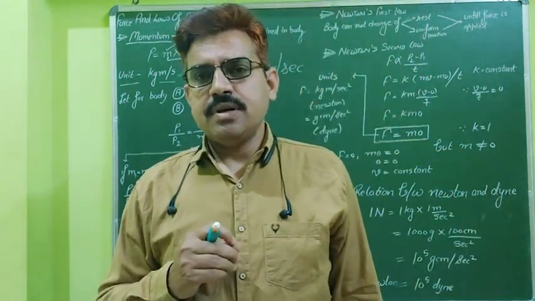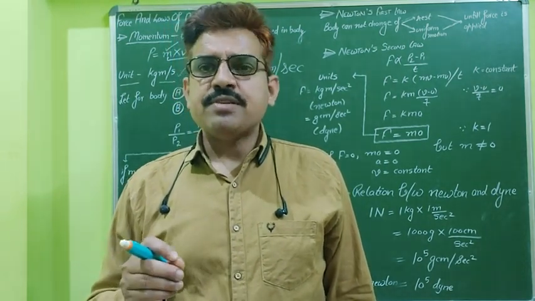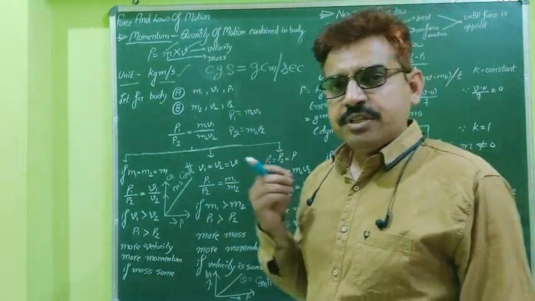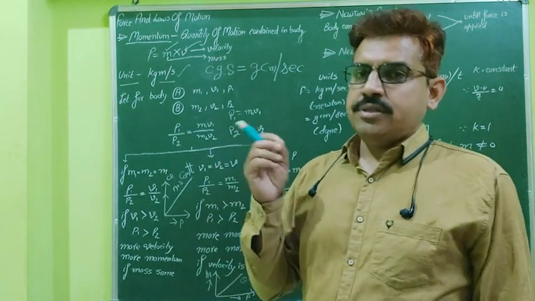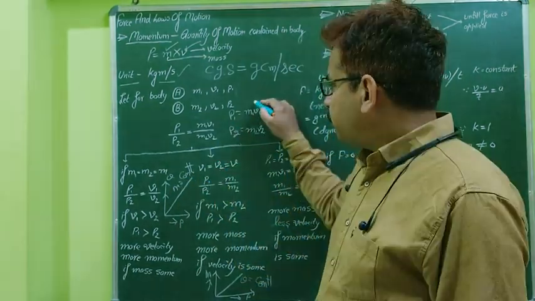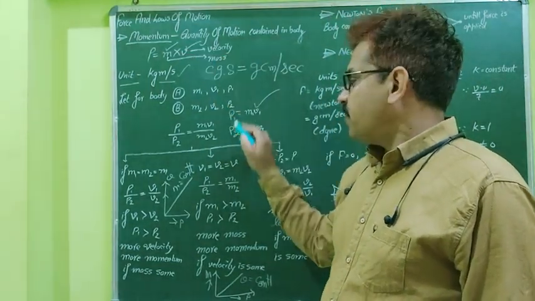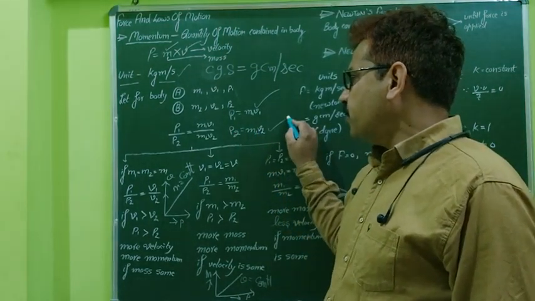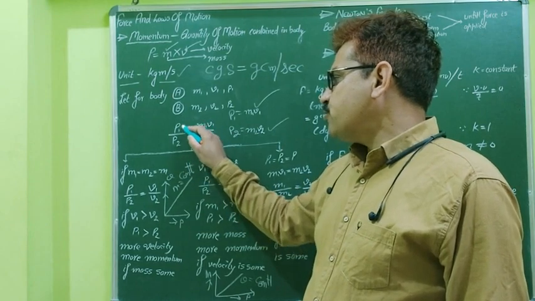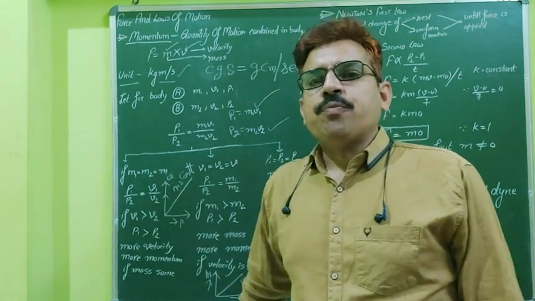If m1 is the mass of one object, m2 is the mass of the second object, v1 is the velocity of the first object, v2 is the velocity of the second object, and the momenta are p1 and p2, then for the first body p1 is equal to m1 v1, a simple formula, and p2 is equal to m2 v2. If I divide p1 by p2, we get p1 over p2 is equal to m1 v1 over m2 v2.